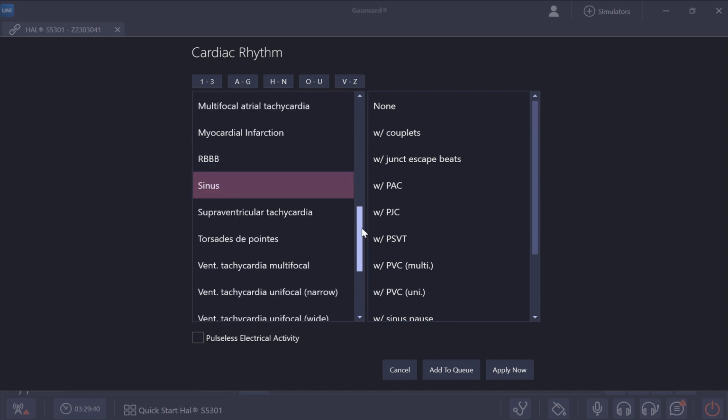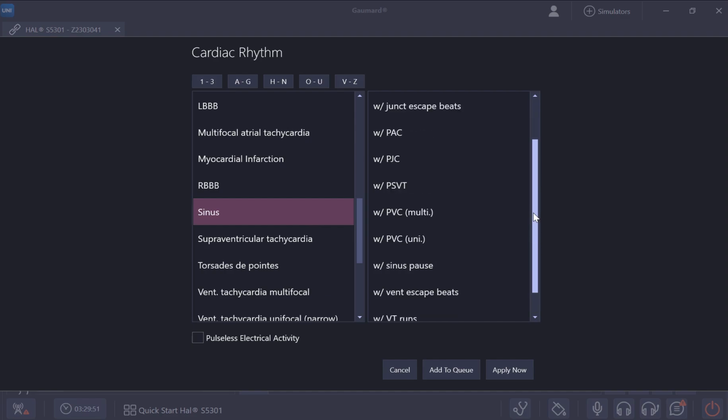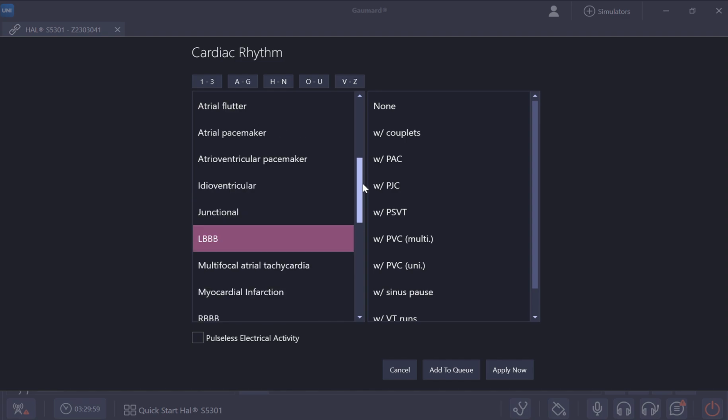So within each cardiac rhythm, you have options on the right hand side here. So under sinus rhythm, you have all these optional things that you can add to that rhythm. For instance, left bundle branch block. Each different rhythm will have different options.